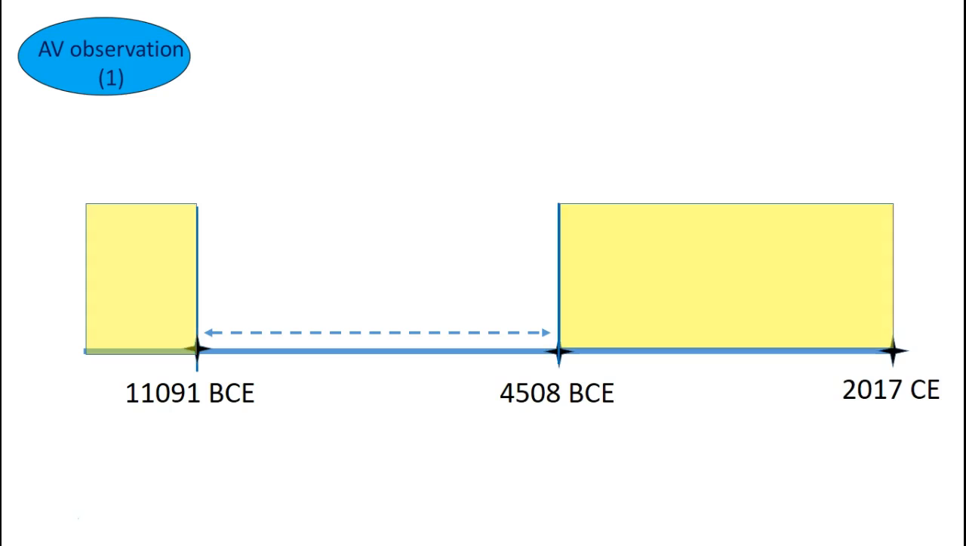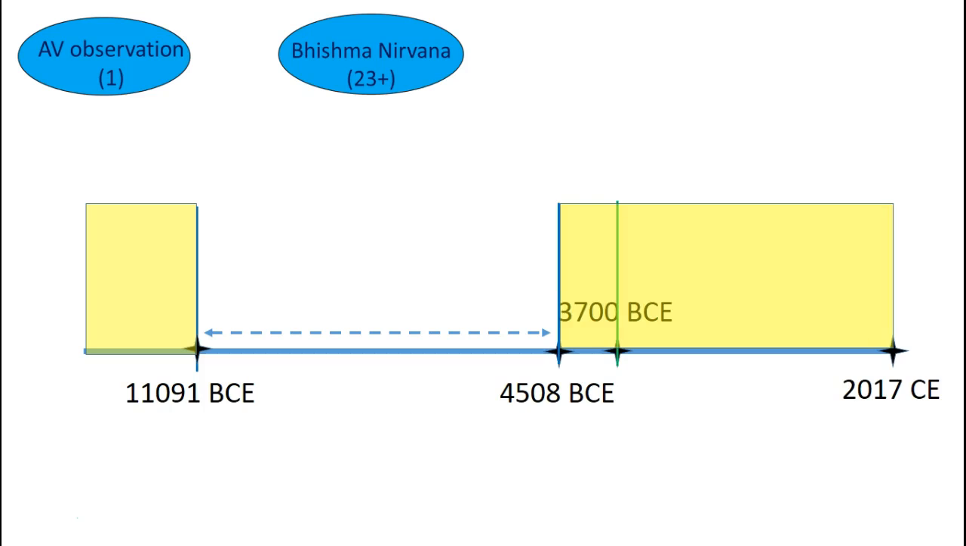So let's eliminate the other time intervals. Let's quickly go to another set of observations, again due to the longer phenomenon of the precession of equinoxes. And what this Bhishma Nirvana observation, coupled with other additional astronomy observations, tells us is that the Mahabharata war did not happen even a day later than 3700 BCE or a day earlier than 7000 BCE.